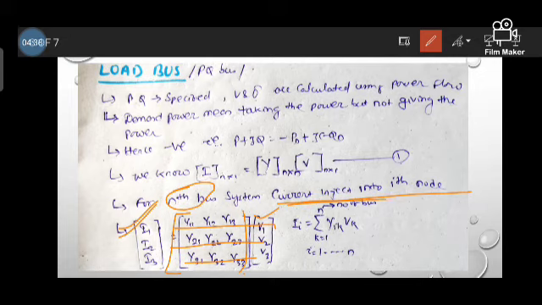So the general formula is: I for the ith bus is equal to the summation of k equal to 1 to n buses of Y ik into V k. Y ik means the admittance from the ith bus to the kth bus, multiplied by the voltage of the kth bus. Here i runs from 1 to n, the number of buses. Okay, it is clear to you.